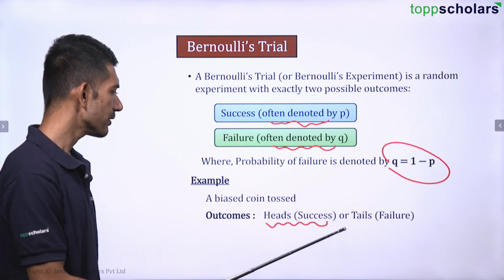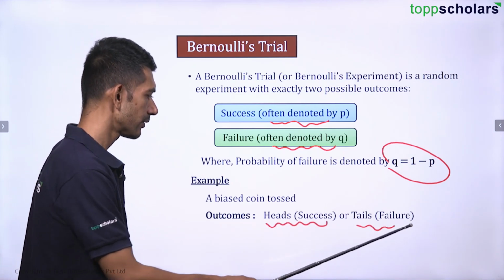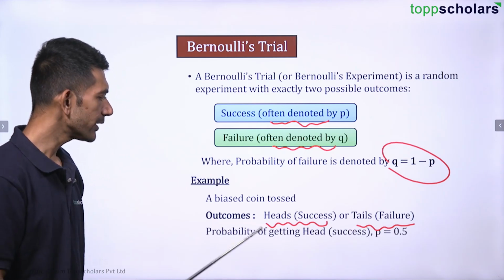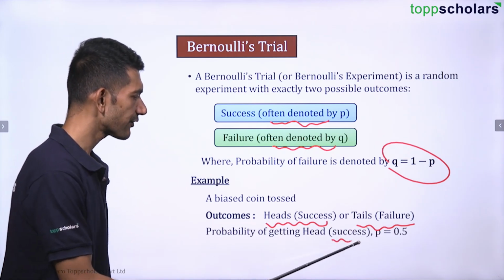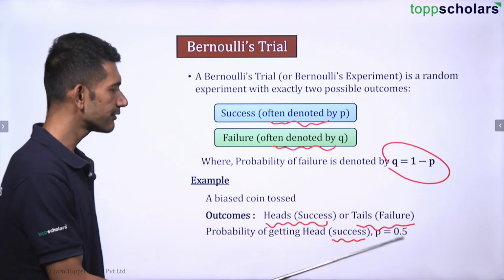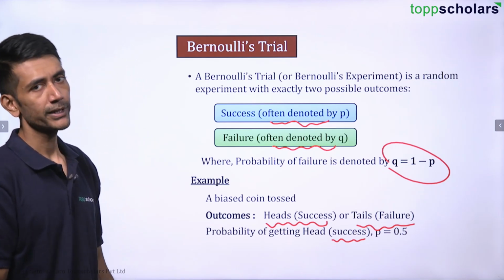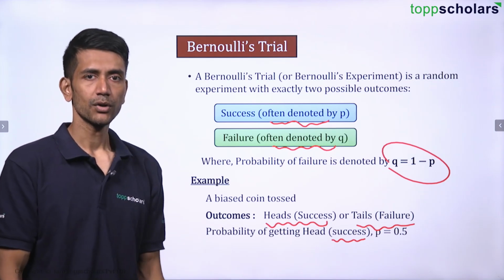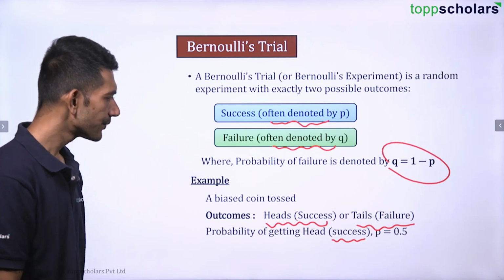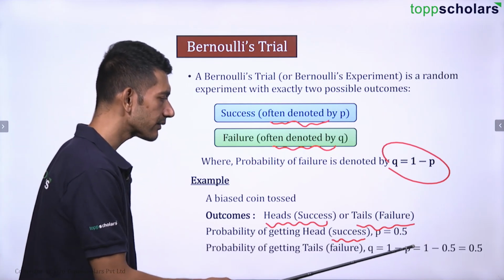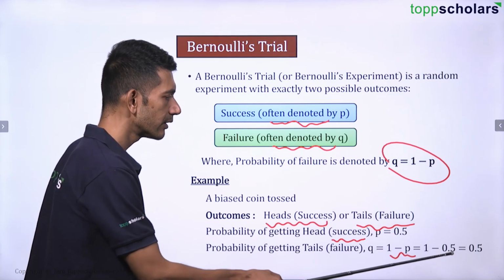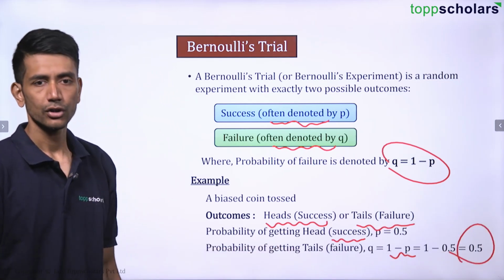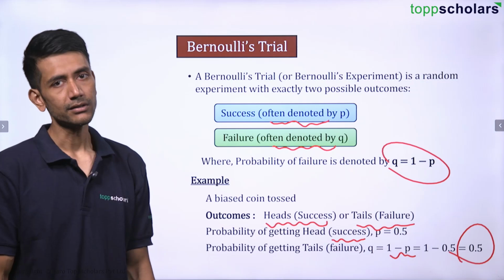The outcome is head or tail, right? So the probability of getting head, suppose we consider that as the success, is 0.5. Then what is the probability of failure, that is, the probability of getting a tail? That is also 0.5, that is 1 minus 0.5, which is nothing but 0.5. So the probability of success and failure remains the same.